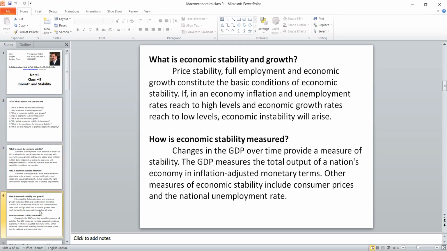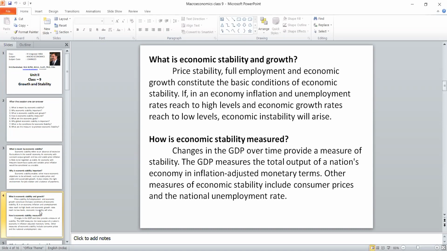How do we connect economic growth and economic stability? There are three things we should keep in mind. The connectivity between economic growth and economic stability rests on two factors: price stability and full employment. So there are three components in economic stability. When we maintain price stability, achieve full employment, and there is a possibility of economic growth, definitely these three conditions give rise to economic stability.